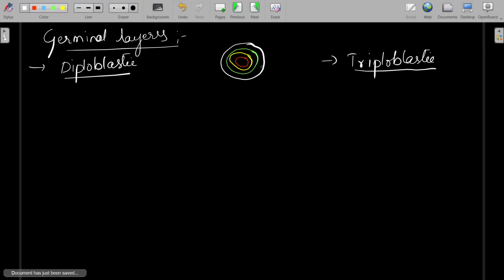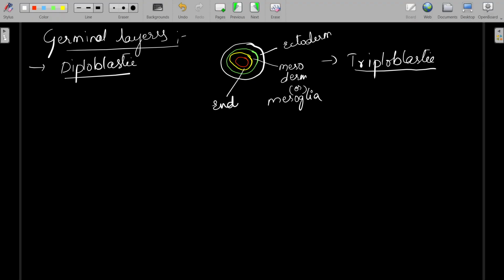So here, this is the ectoderm. These are the germinal layers actually, and this is the mesoderm, or you can say mesoglia, and this one is endoderm, and this is the gut. So these are the actual germinal layers.